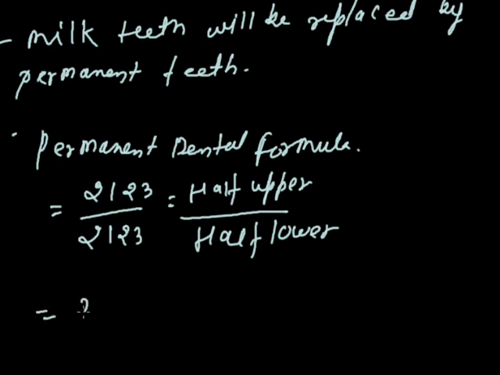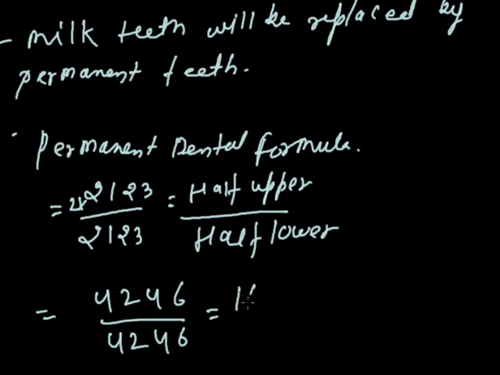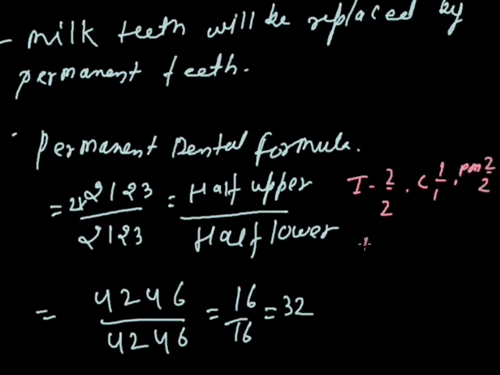If I multiply every digit by 2, what will be the actual number? It will be 4246 and 4246. Total 16 upper, 16 lower, which means 32. In the permanent teeth, incisors will be 2 upper, 2 lower, canine 1 upper, 1 lower, premolar 2 upper, 2 lower, and molar 3 upper and 3 lower.